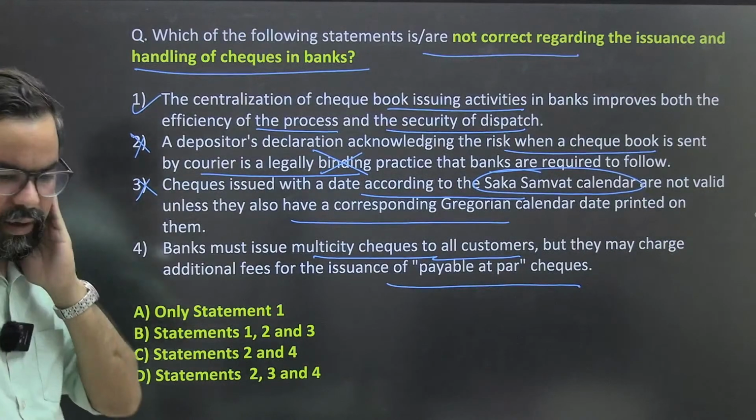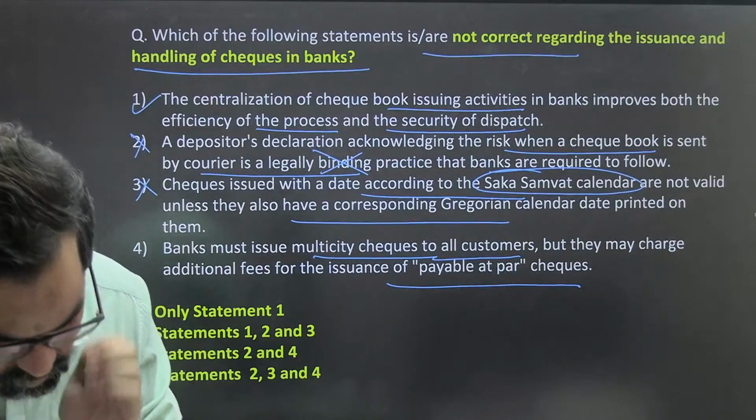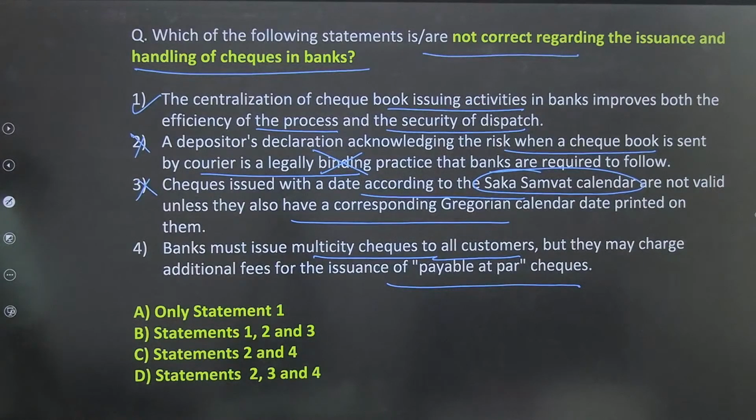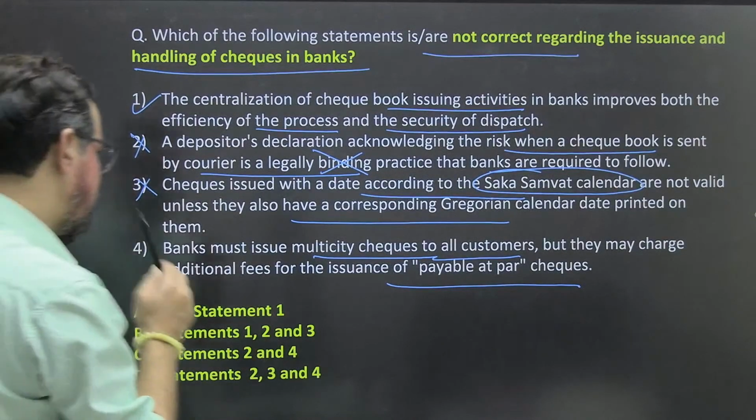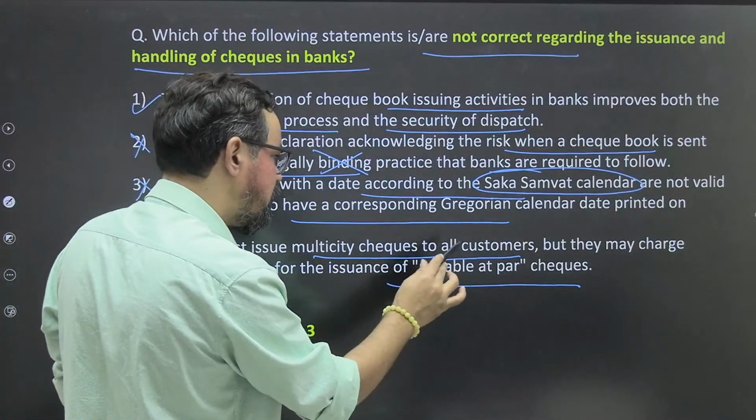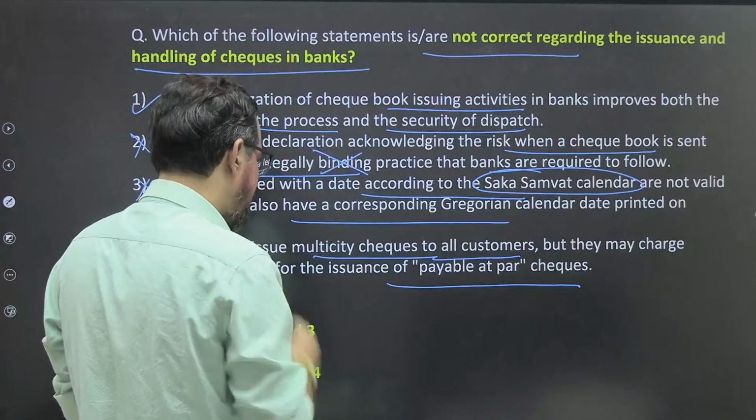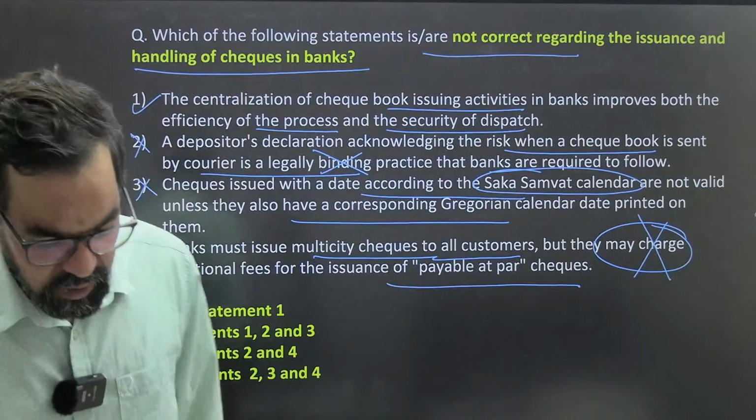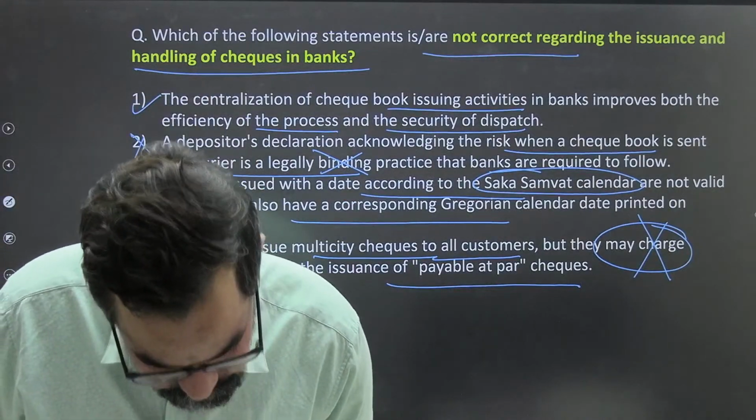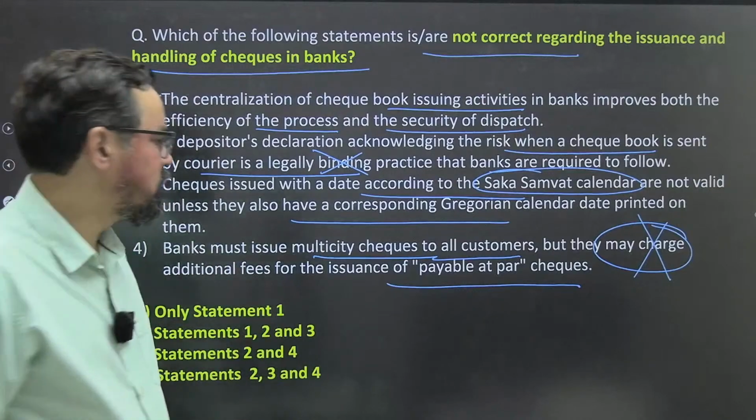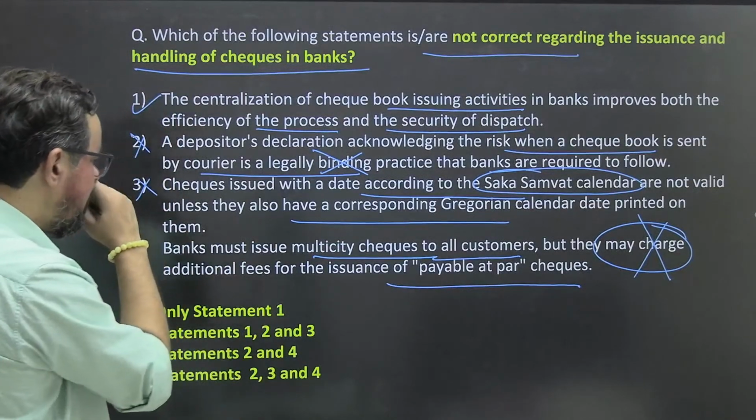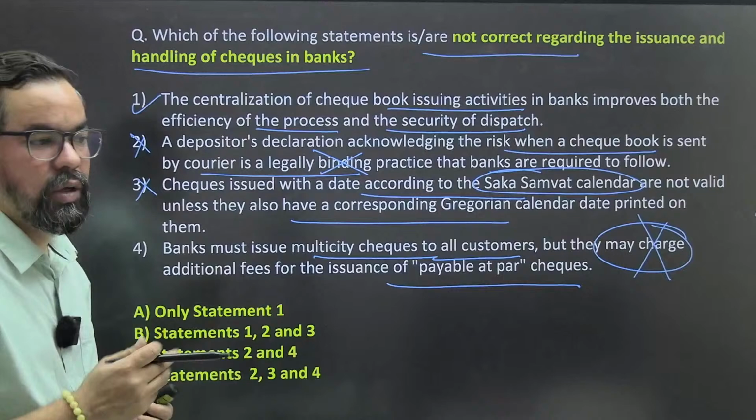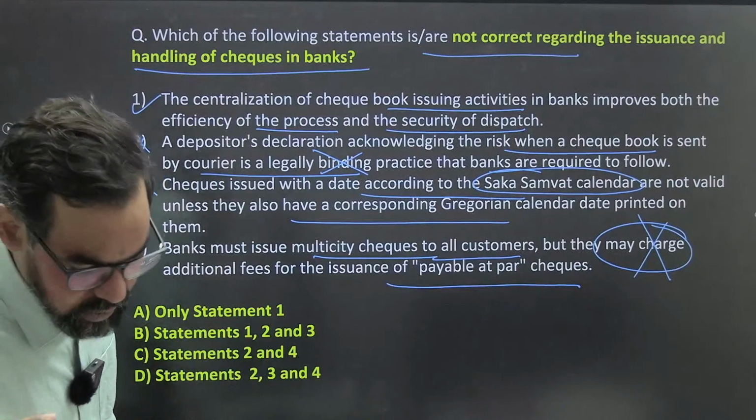So what we have to find? Any comments on this one, guys? Bank must issue multi-city check to all customers, but they may charge. This charge one, I guess this is wrong. Anyone? Nirmal and others about this? This fourth statement also looks wrong actually. We cannot charge the additional one, and nowadays every bank generally issues that, even the post-dated cheques and others. So the fourth one is also correct, I guess.